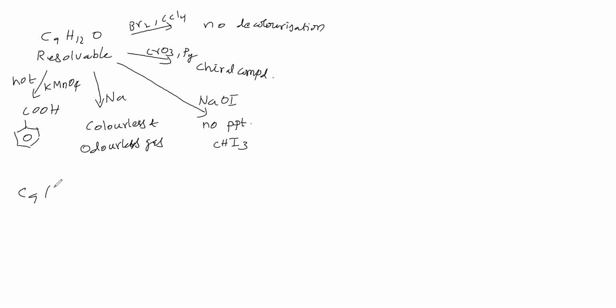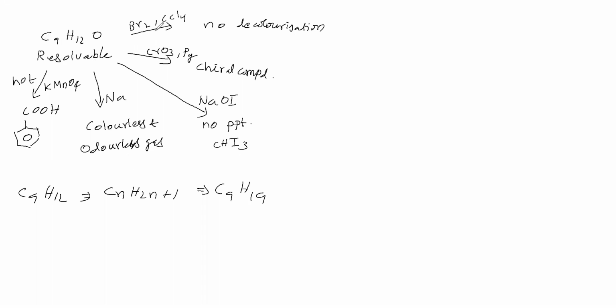We will see. If I substitute n equal to 9, I get 19 hydrogens, but the H count given is much lower compared to this. Therefore, this formula says that it is not an alkyl group.